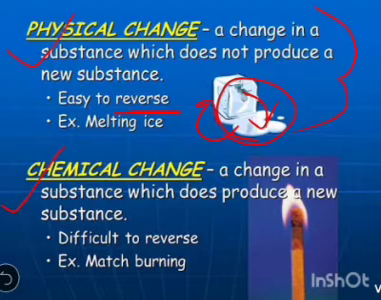Some physical changes are irreversible, like cutting of paper. Once we cut a paper, the size of paper gets smaller and it is not joined to form original paper. So it is a physical change. Cutting of paper is a physical change, but it is irreversible physical change.